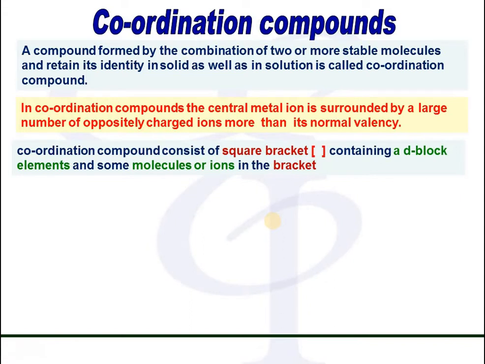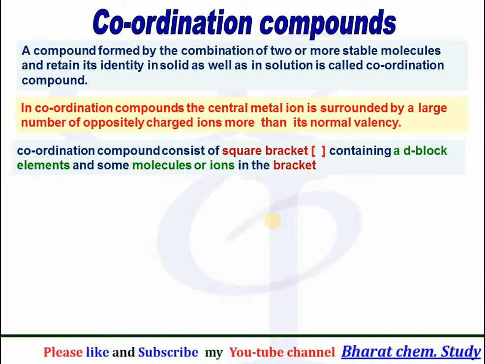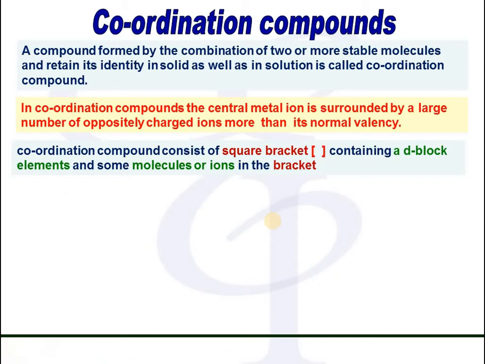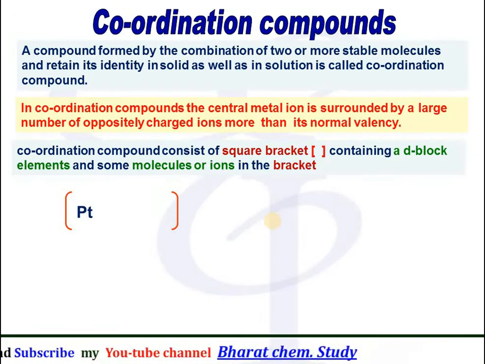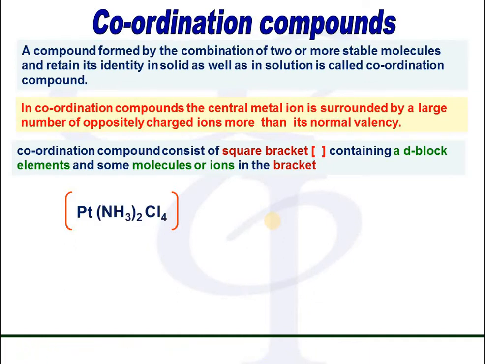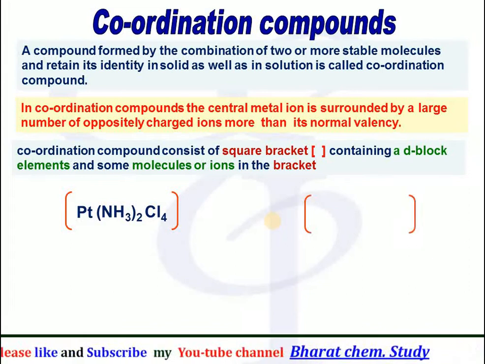A coordination compound consists of a square bracket containing a d-block element and some molecules or ions in the bracket. A coordination compound can be represented by a bracket in which a d-block element or metal is present, along with a neutral molecule or some negatively charged ions within the square bracket, like this.